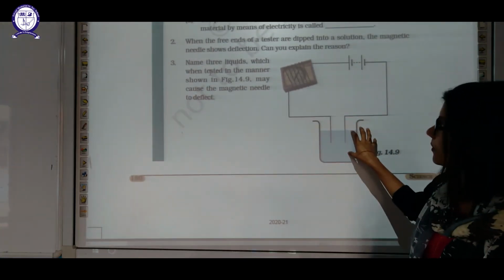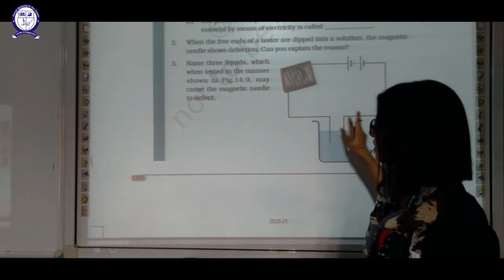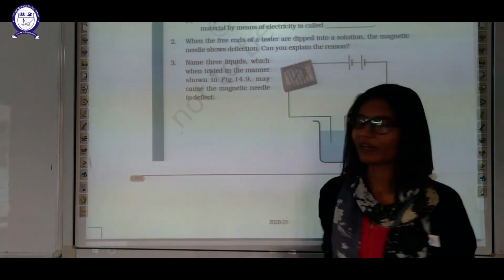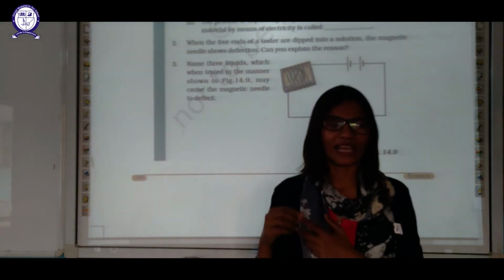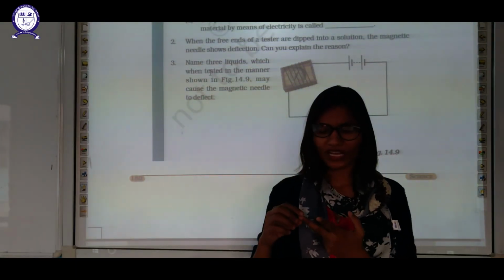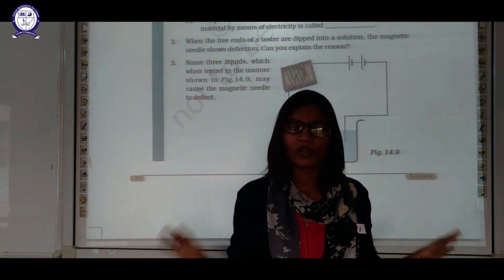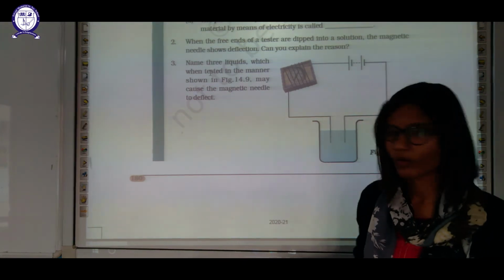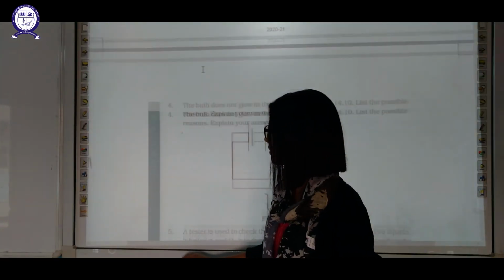Now in this question, name 3 liquids which when tested in the manner shown in 14.9 may cause the magnetic needle to deflect. Basically you have to tell 3 solutions which can conduct electricity. Lemon juice, then your salt solution, vegetable oil. Many more examples are there. Sea water, okay, normal tap water. Many examples are there. You can write on your own.